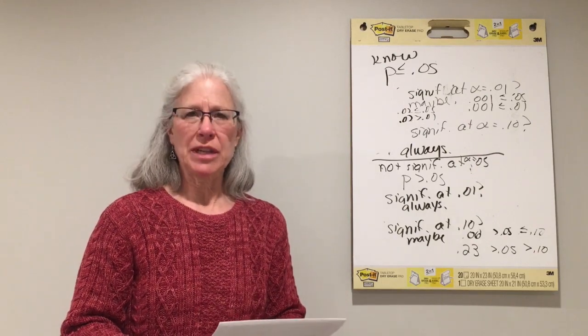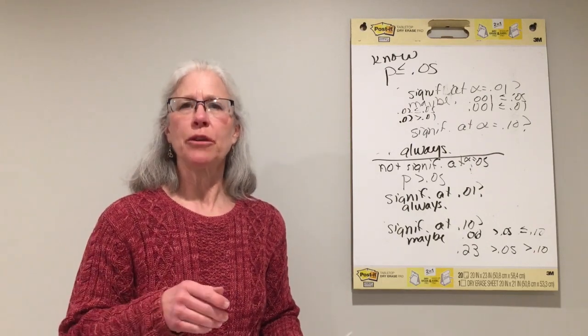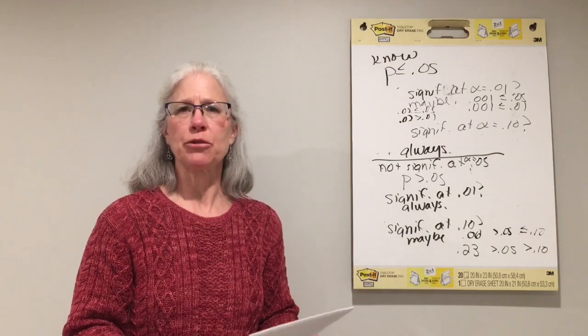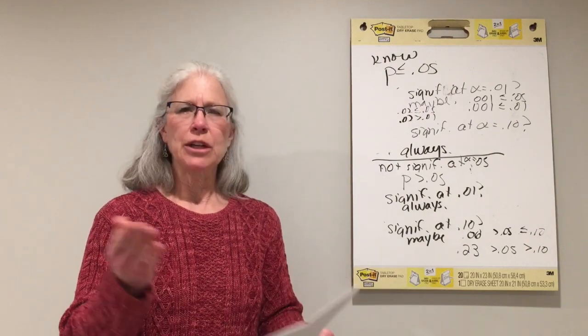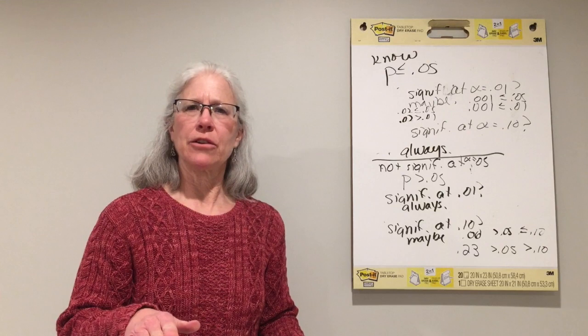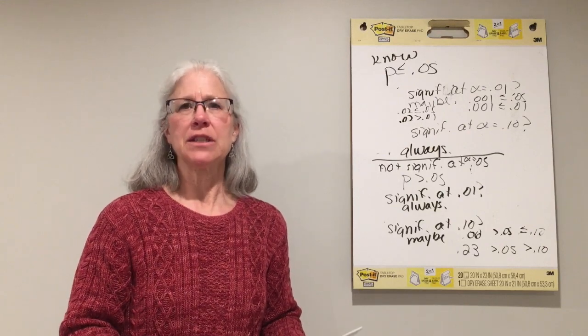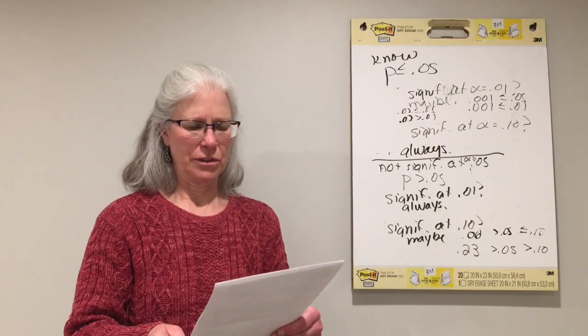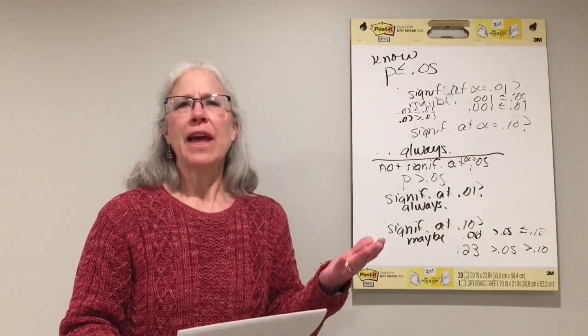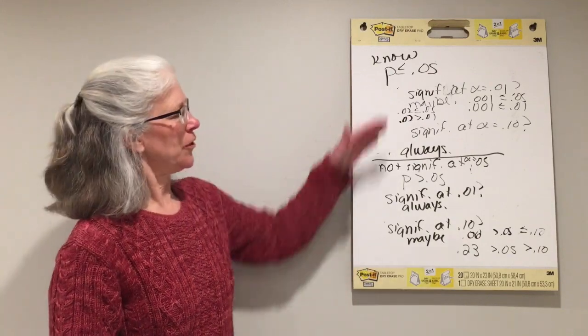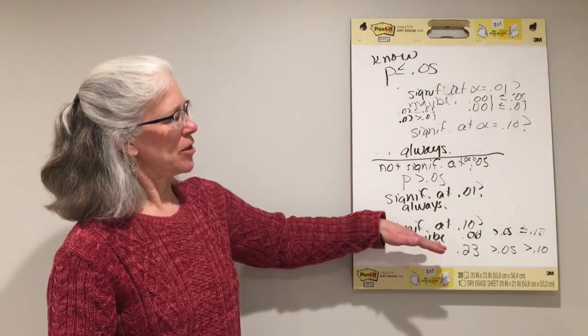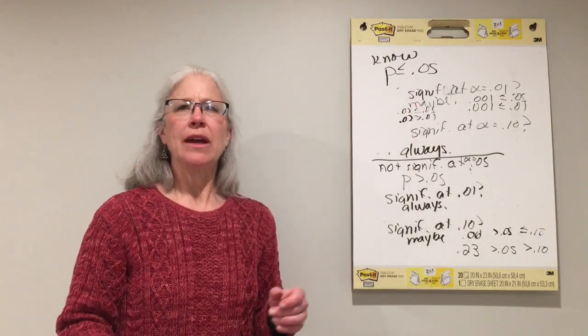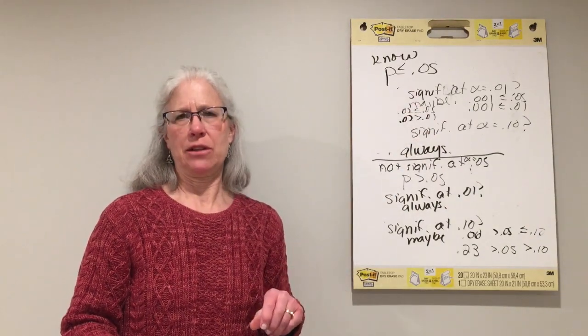If you increase the sample size, you are going to decrease the p-value, and there's an example in the Chapter 21 handout. So if you decrease the p-value, you're more likely to get under alpha, you're more likely to have statistically significant results. Always give the actual p-value so people can see how it compares to maybe the alpha that they want to use, and they see how much evidence you have against the null hypothesis.